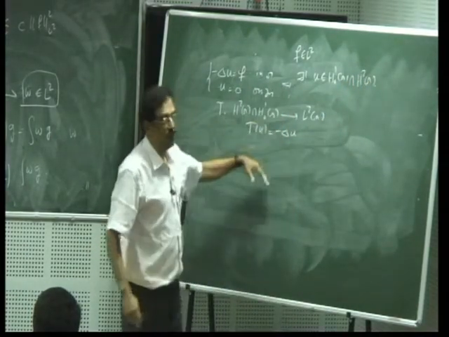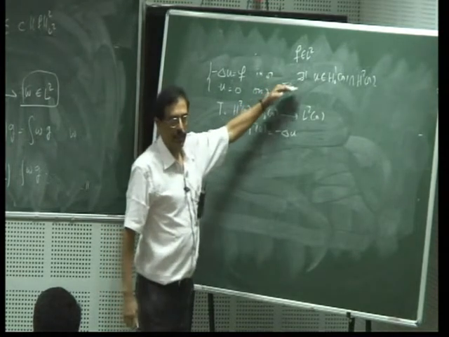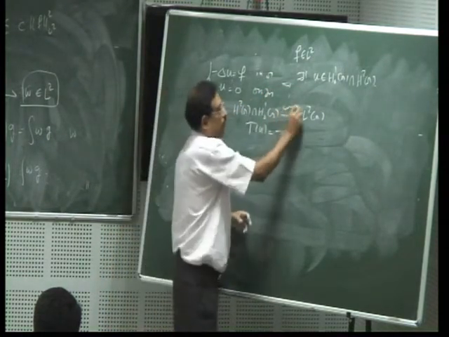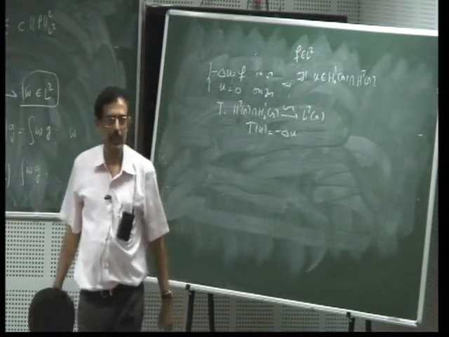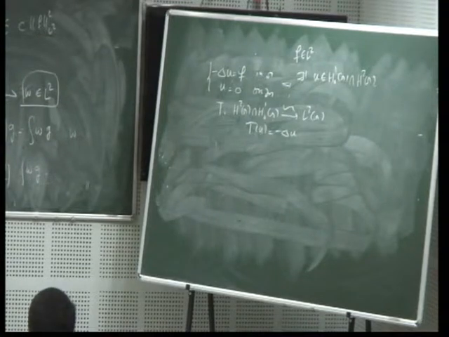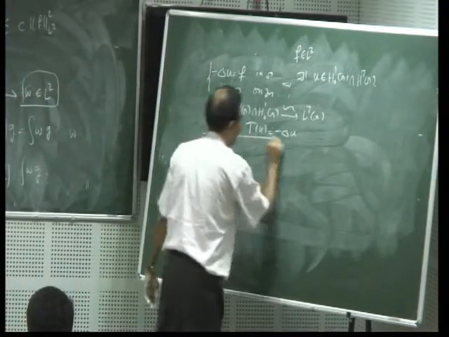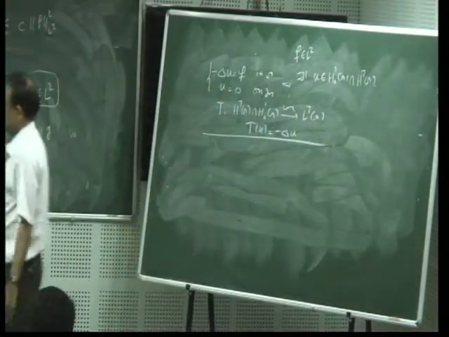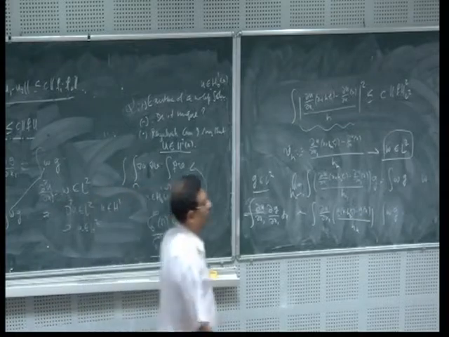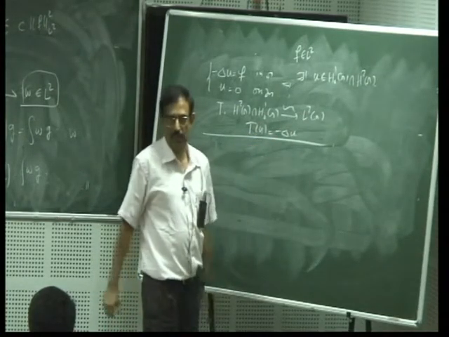So let us combine both things. By combining this, T is an isomorphism. It is a continuous bijective map. So I get that T is an isomorphism from H2(omega) intersection H10(omega) to L2(omega).